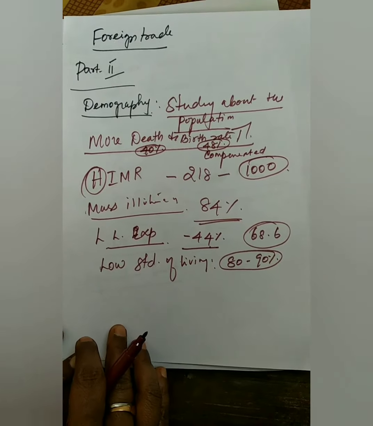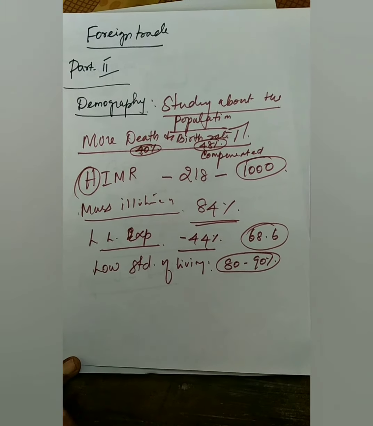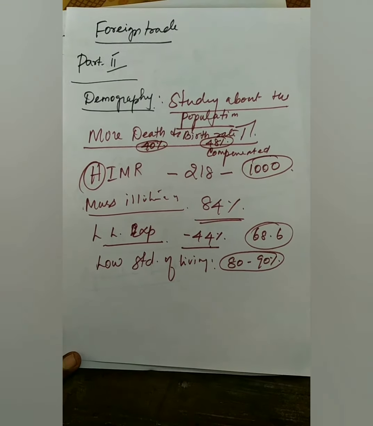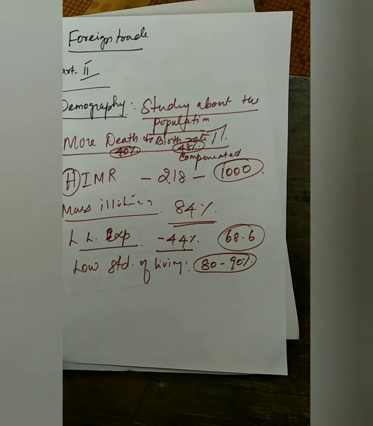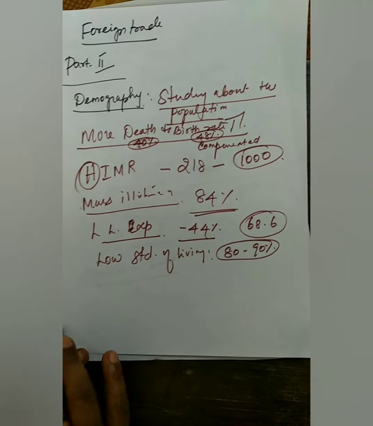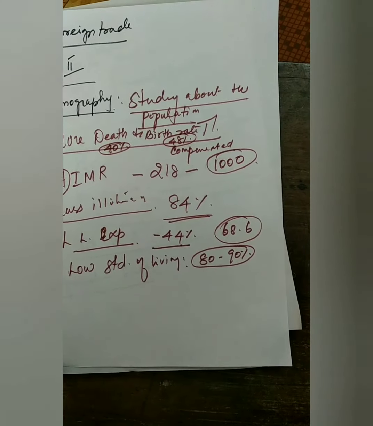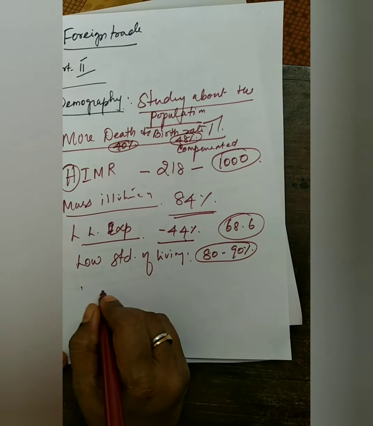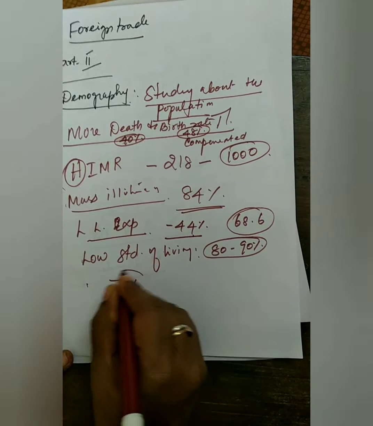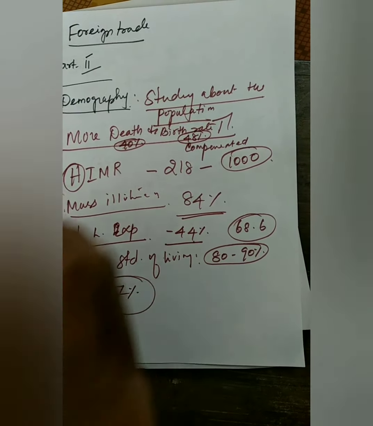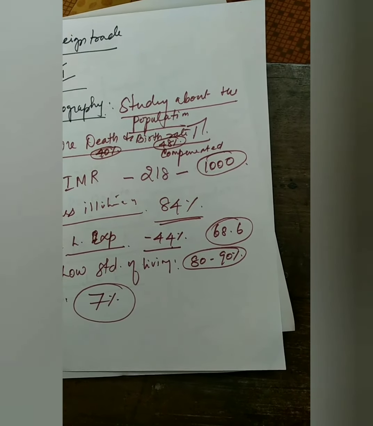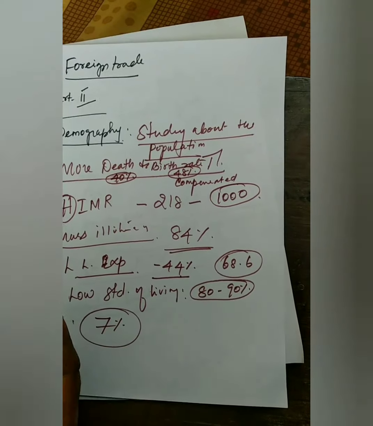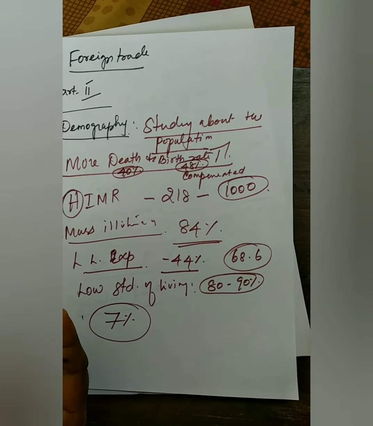The next one is the lack of public health facilities. That means the public health facilities were very low during the Britishers' time. Then female literacy was only 7% in those times. So that was the demographic situation that was there in our country.